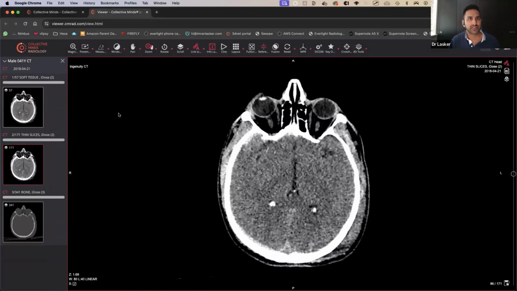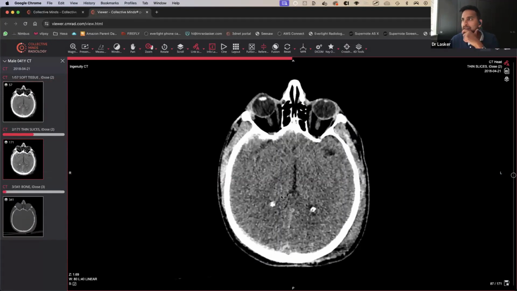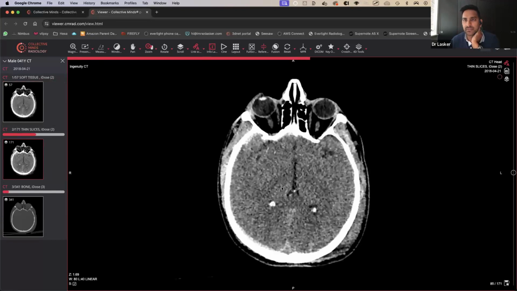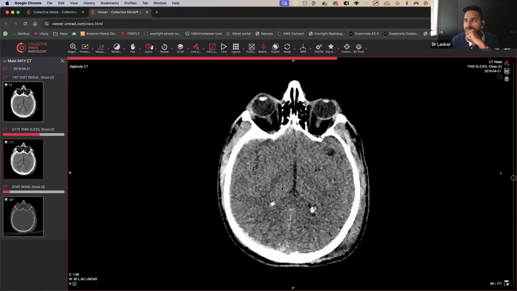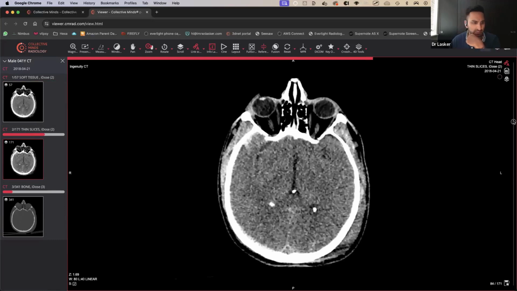Fine. So let's have a look at this one. And the follow-up is going to be one that I skipped earlier. So then that will make sense as we go through it. So this looks, let's say trauma, and we're doing a follow-up scan because I think the person's GCS was dropping. I think that's what it was. And let's have a look through. So let's scroll to the very, very top once we are ready.